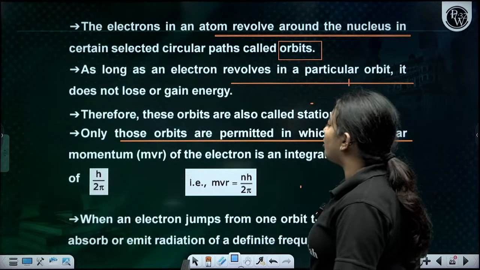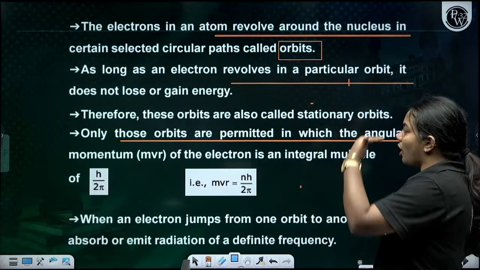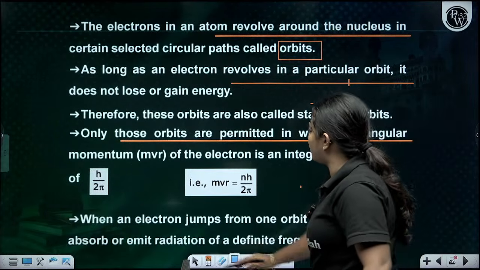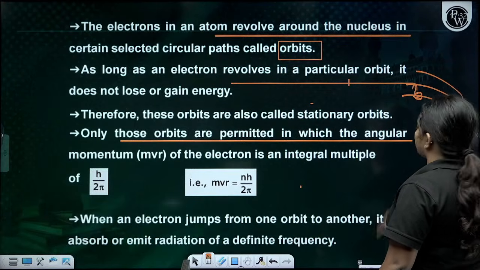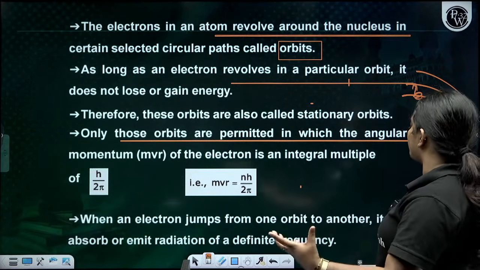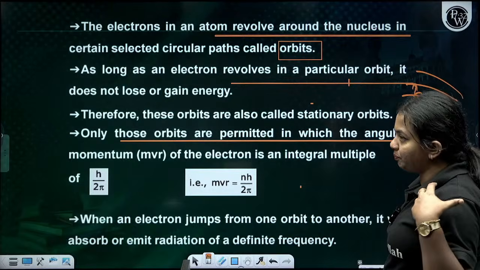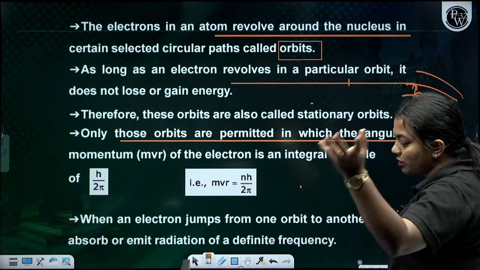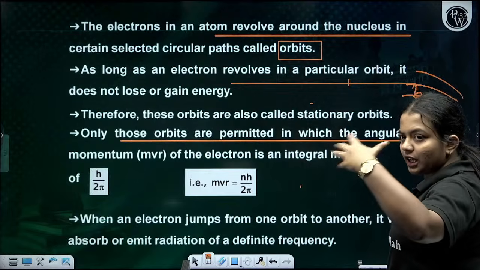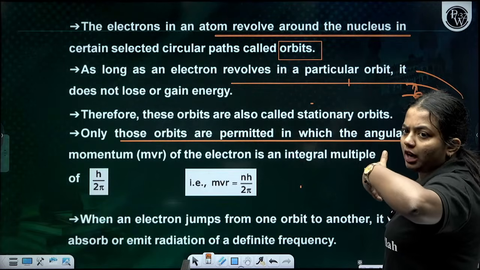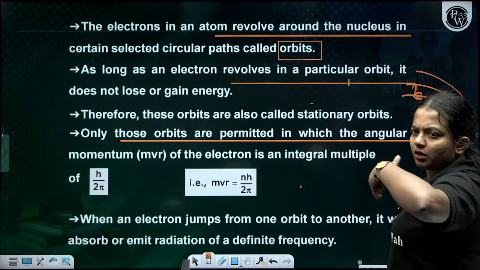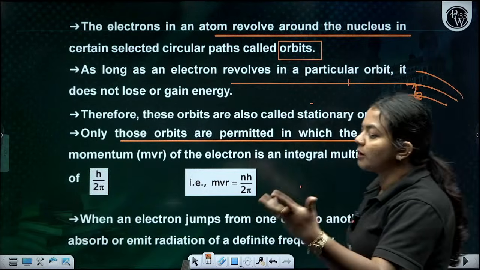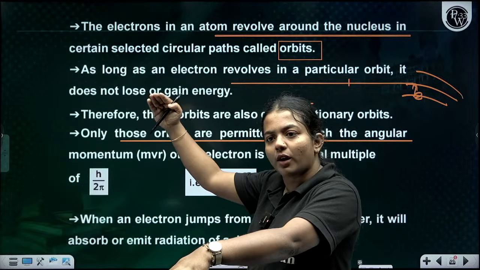Clear everyone? Okay. So when an electron jumps from one orbit to another orbit, it will either absorb or emit energy. For jumping to some other orbit, they should either absorb the energy or emit it. So when an electron jumps from one place to another, what happens?